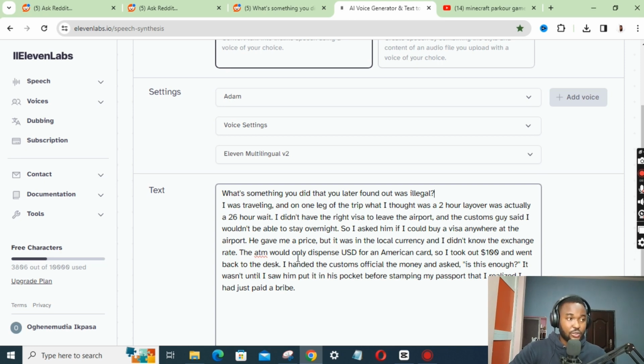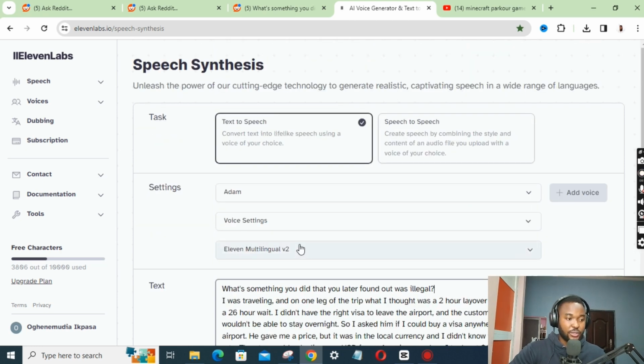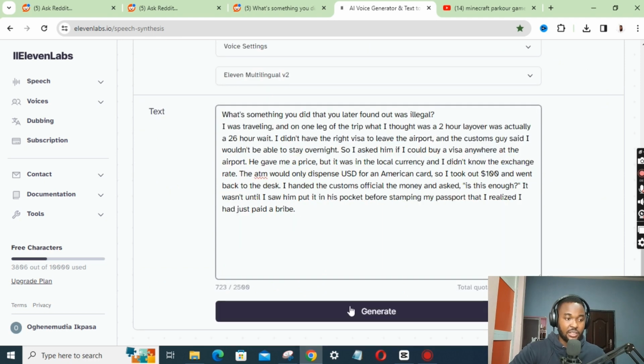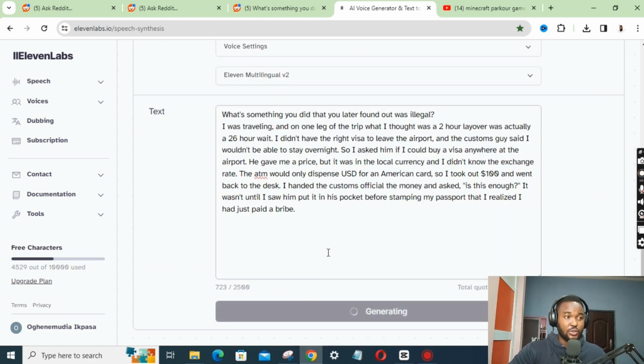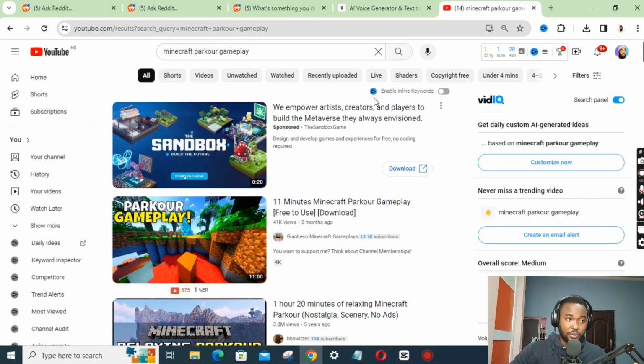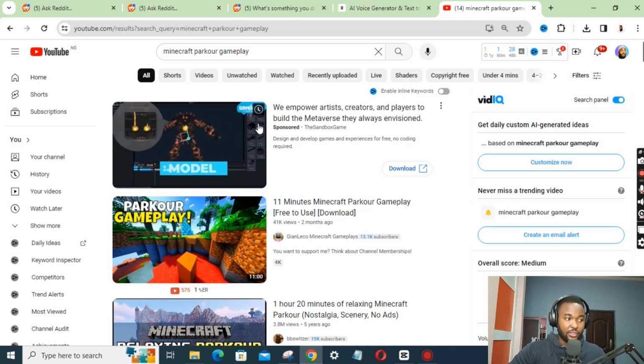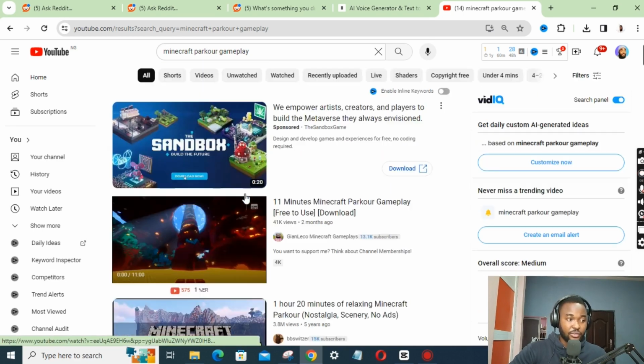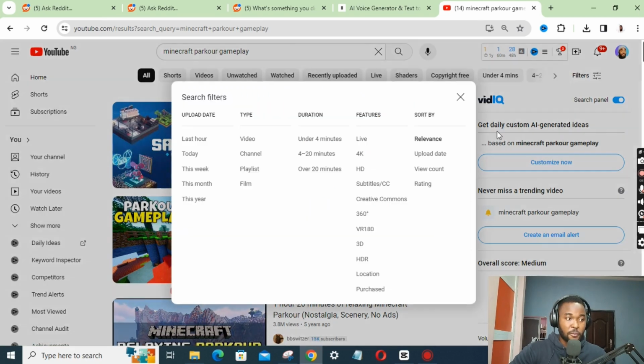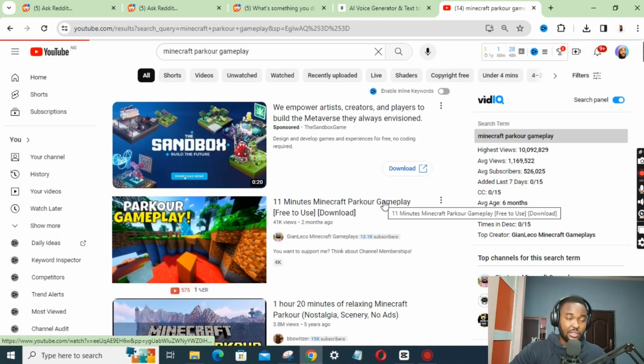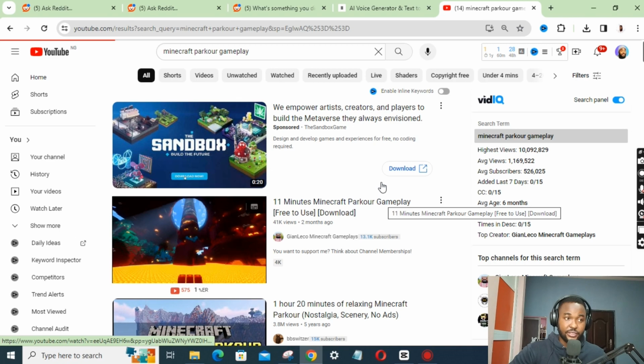It's all for free. So once you come here, you just generate this text and wait for it to be generated. The next thing is to go to YouTube and search for Minecraft parkour gameplay. Here you see different Minecraft gameplay. Then you also have to filter by Creative Commons. So here you can download this clip and use it for free.